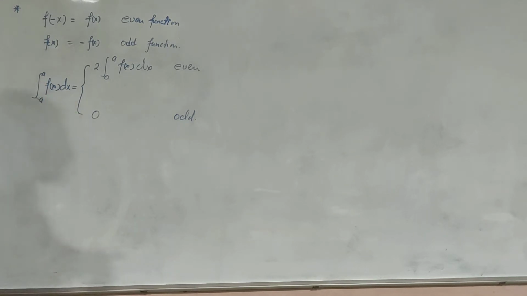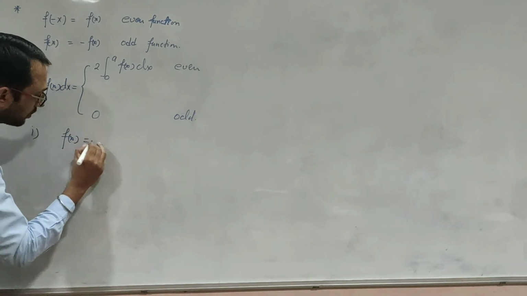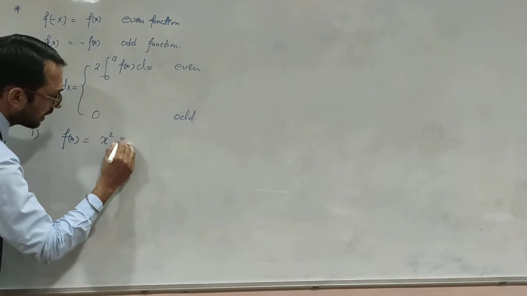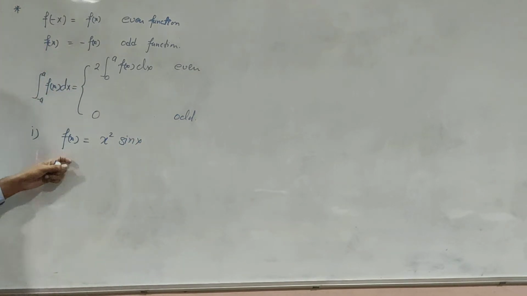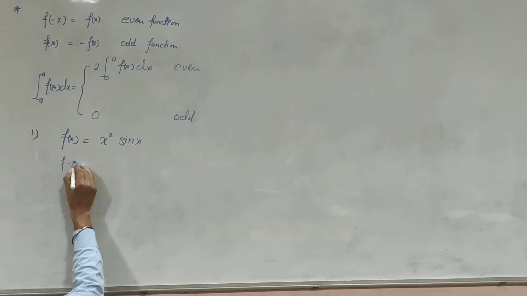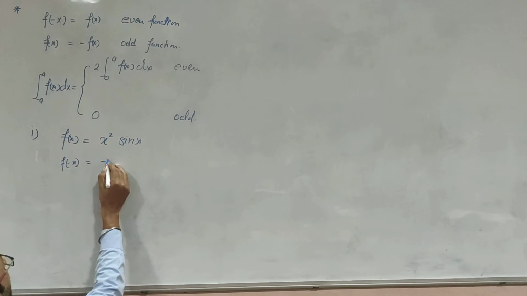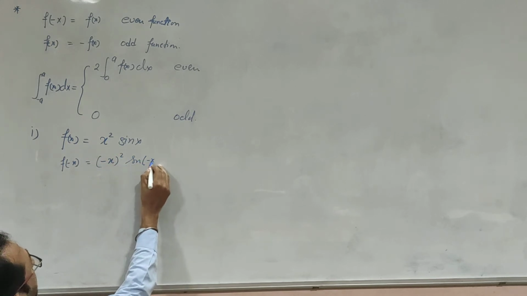On the basis of the above information, answer the following questions. The first part asks whether f(x) equals x square sin x is an even function or an odd function. For this, f(-x) equals (-x) whole square times sin(-x).